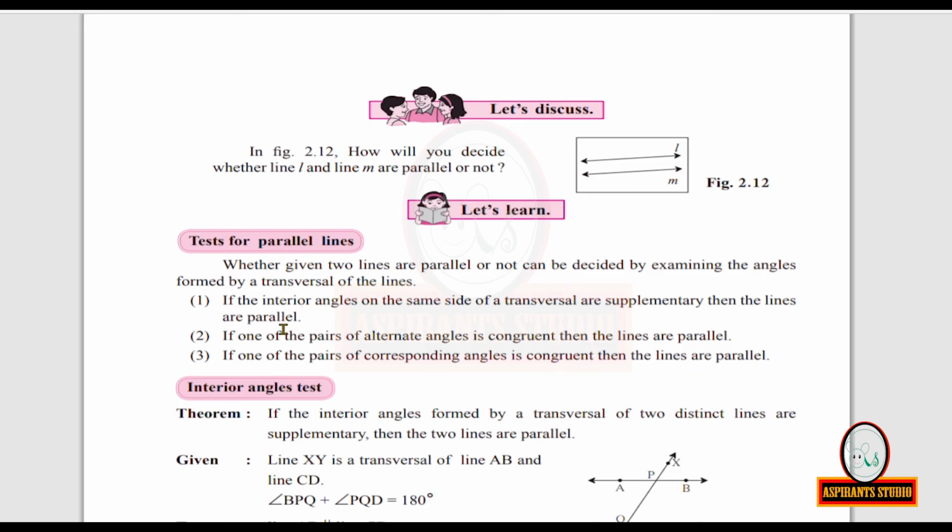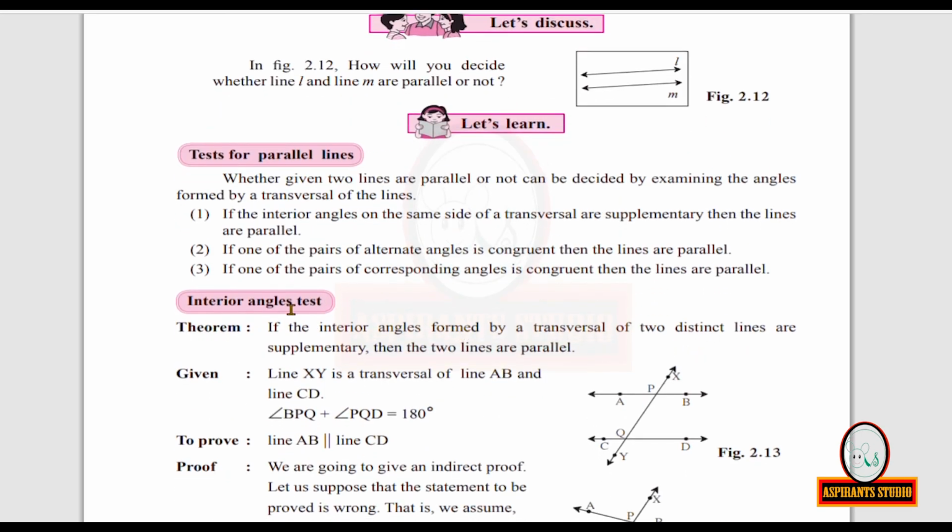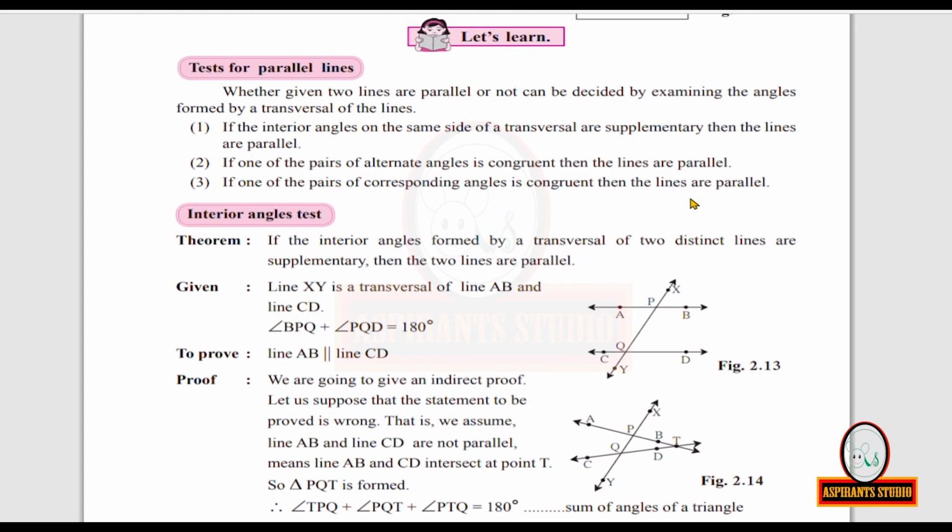When you get such statements, then you have to write it as interior angles test, alternate angles test and corresponding angles test as a reason. You should not simply write interior angles, alternate angles and corresponding angles, because they are different. They are interior angles theorem, alternate angles theorem and corresponding angles theorem, which I learned earlier. So don't confuse those theorems with this theorem. Now, there the antecedent will be the consequent here and the consequent will be the antecedent.